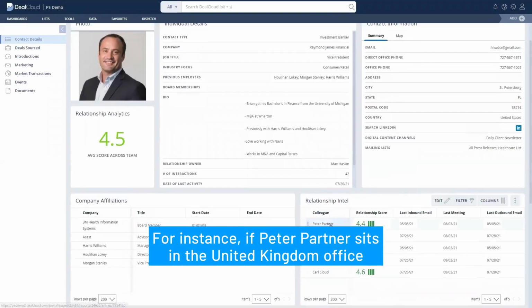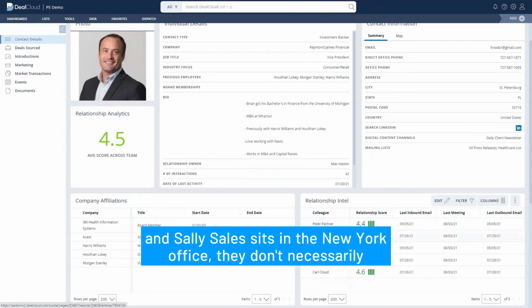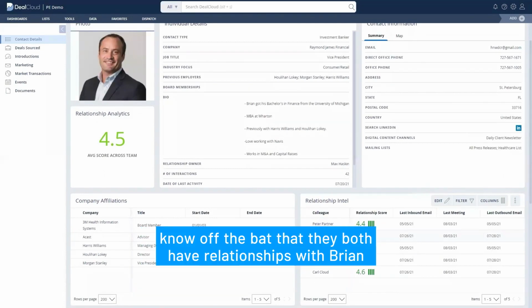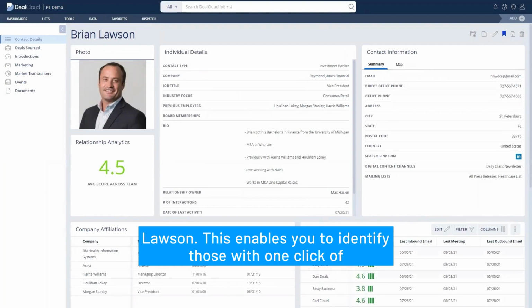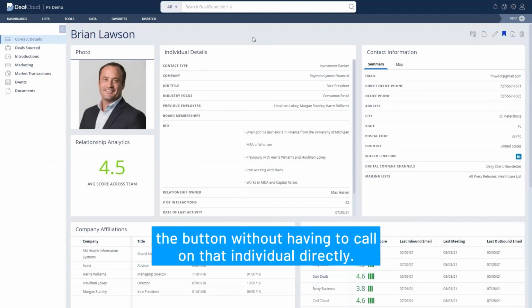For instance, if Peter Partner sits in the United Kingdom office and Sally Sales sits in the New York office, they don't necessarily know off the bat that they both have relationships with Brian Lawson. This enables you to identify those with one click of the button without having to call on that individual directly.